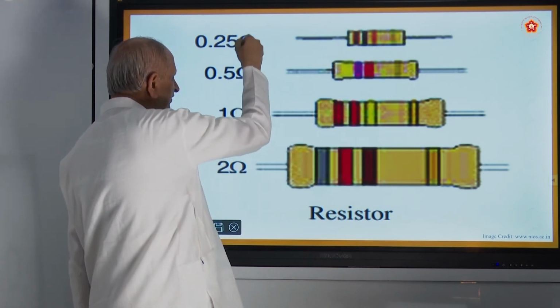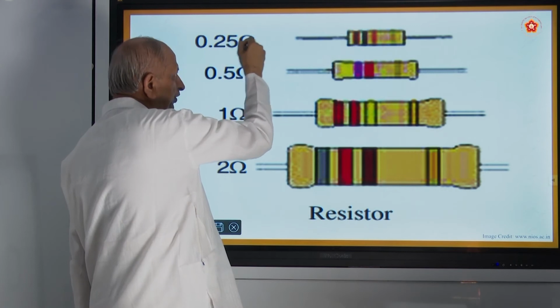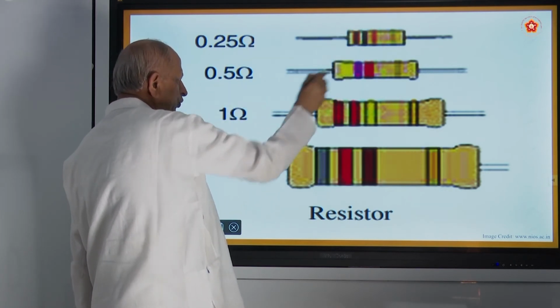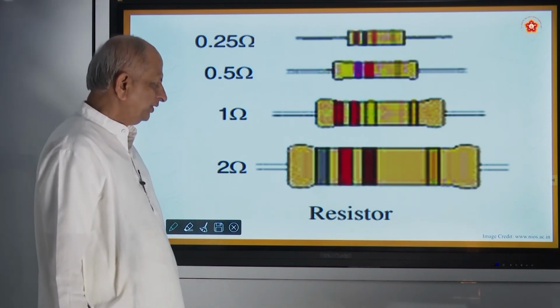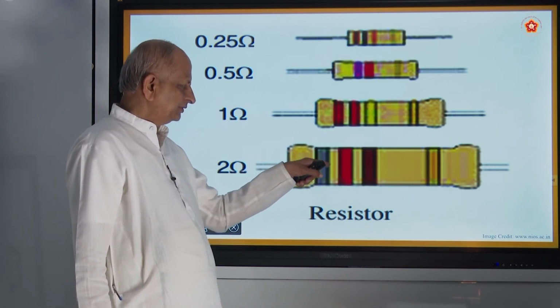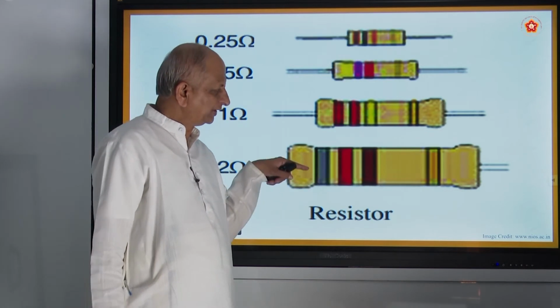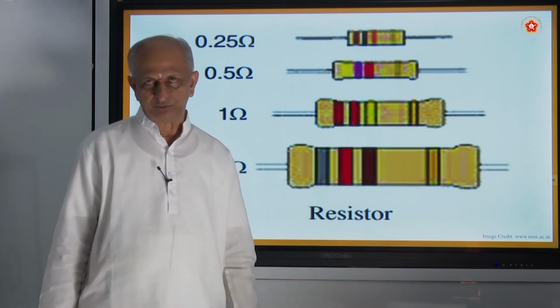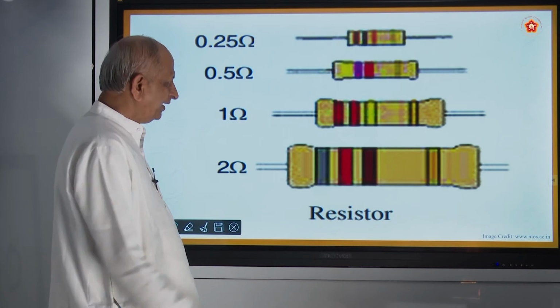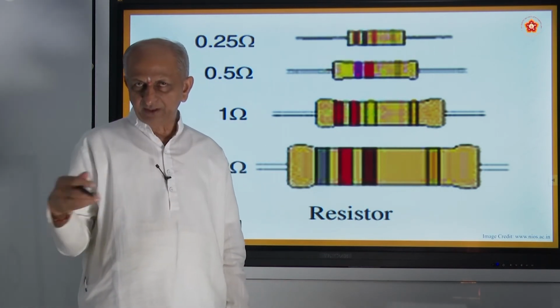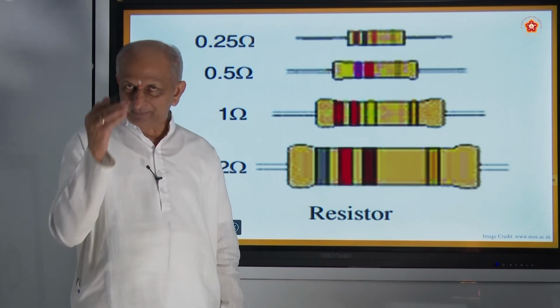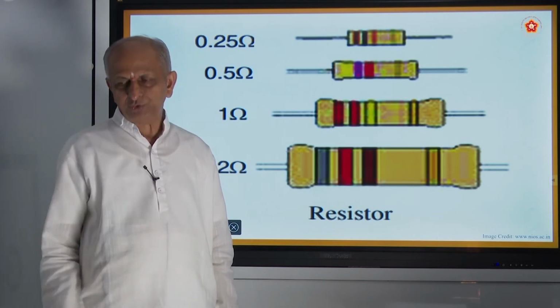Not amps, sorry, it is ohms. 0.25 ohms, 0.5 ohms, 1 ohm, 2 ohm, like that. So here this will show the resistance that is put in the circuit. So what does it do? By using it, the flow of electrons, or the flow of current, will be reduced.